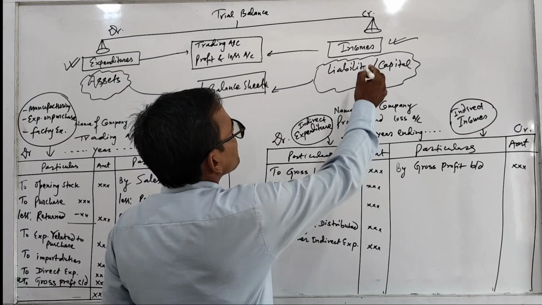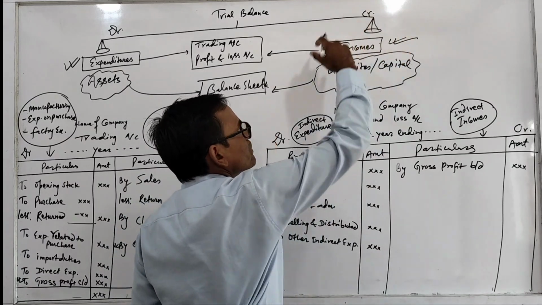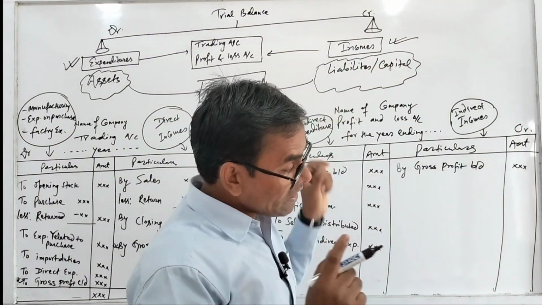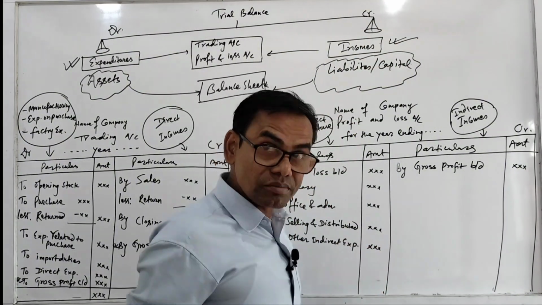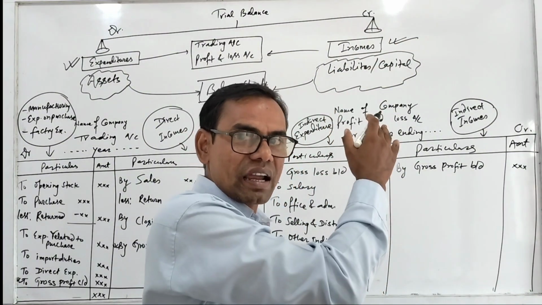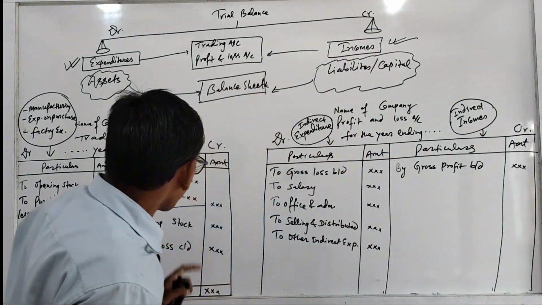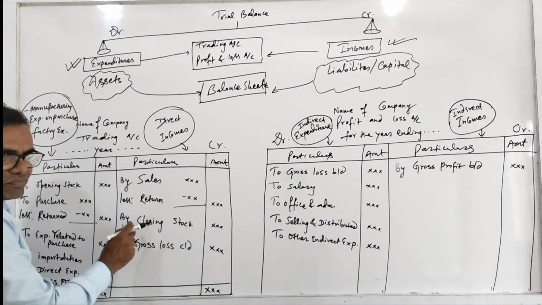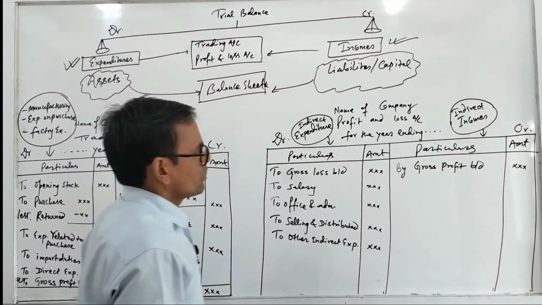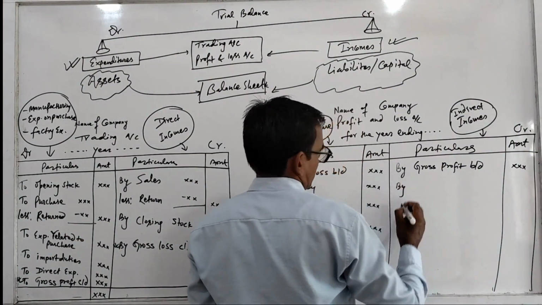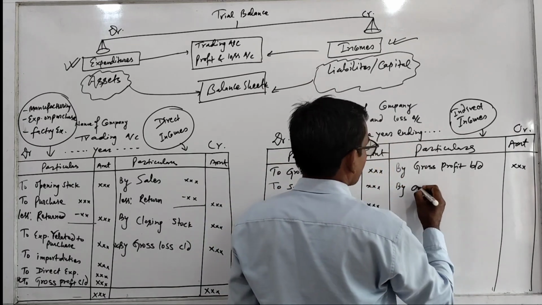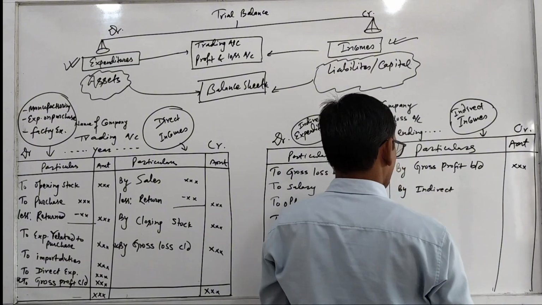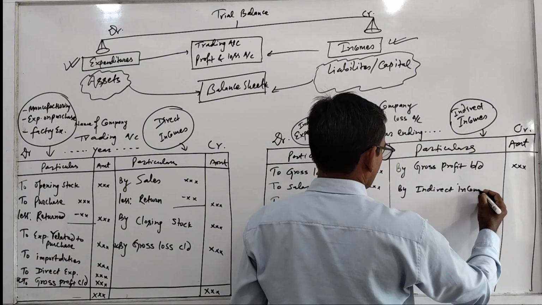And you see the income side of trial balance, it means you see the credit side of trial balance, and there you see what are the incomes are there in credit side of trial balance. Among them you have already recorded sales account here in credit side. So the remaining incomes you have to receive here, like indirect incomes. And how to recognize indirect incomes?